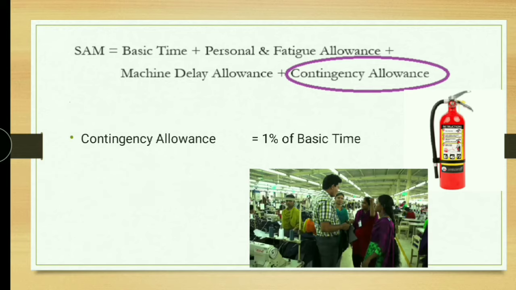The third one is contingency allowance. Some emergency situations do not allow the operator to work continuously, like industrial accidents, power cut, machine breakdown, labor meetings, etc. For this, we will give 1% as contingency allowance. Here, you need to note one thing. Personal and fatigue allowance, machine delay allowance, and contingency allowance will vary for different processes, different work, and different industries.